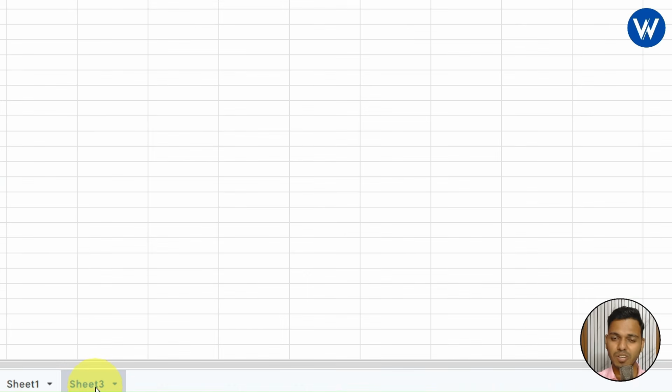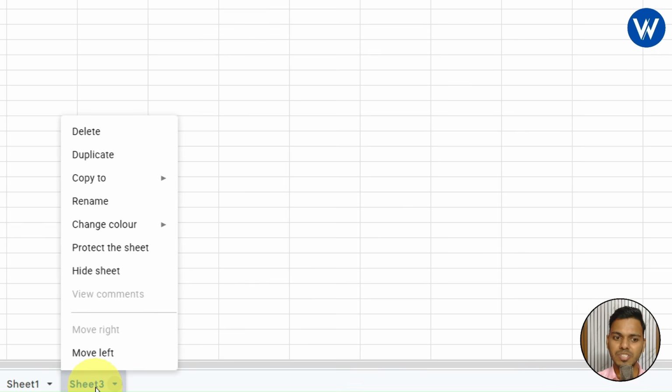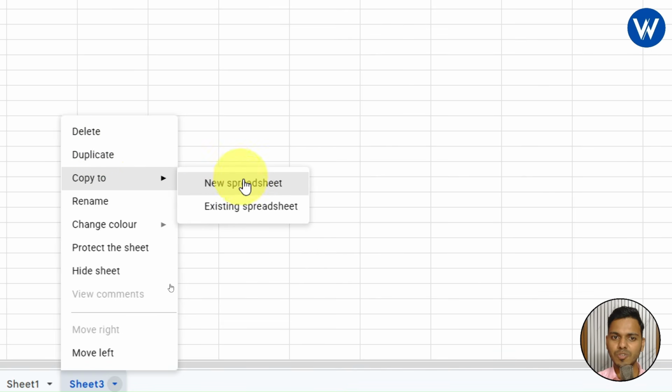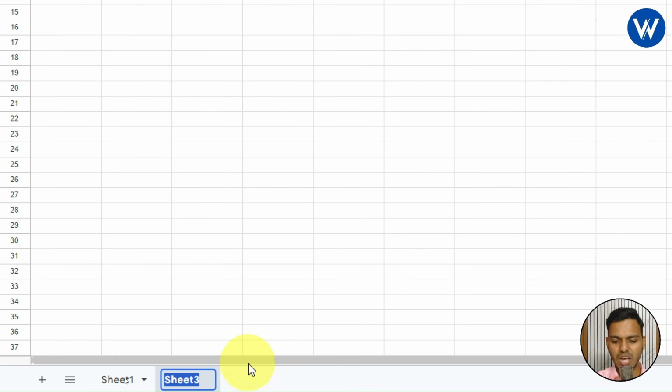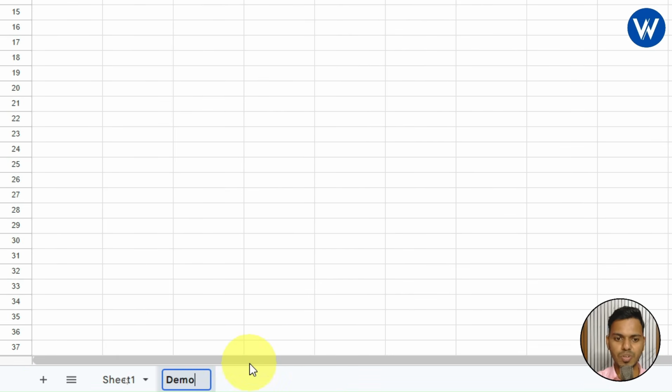Now let's suppose if you want to change the sheet name, simply you need to right click on this. Here you can see this is the duplicate of the sheet. If you want to copy this sheet, you can copy either in a new spreadsheet or an existing spreadsheet. I will simply rename this. I will give the sheet name as demo. Okay guys, I changed the sheet name to demo.